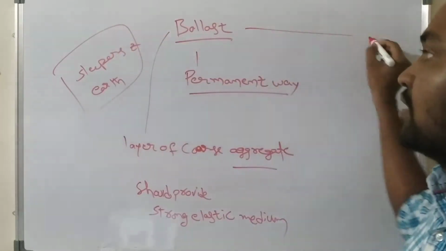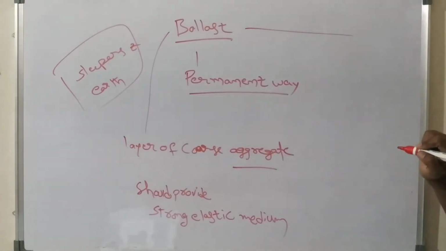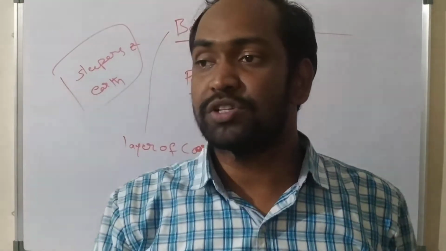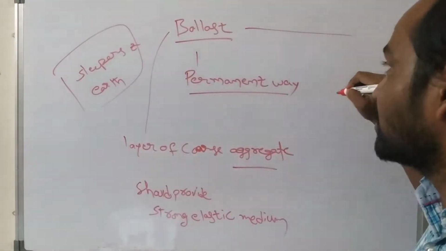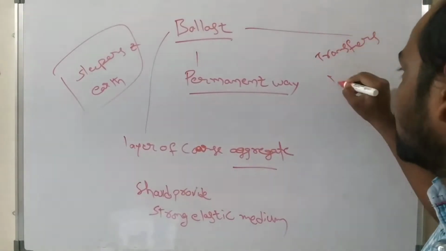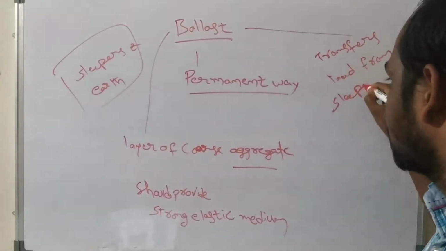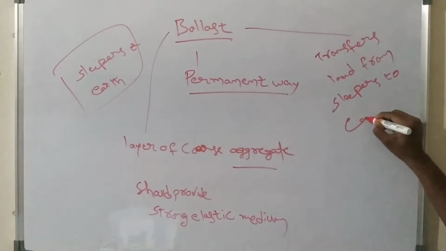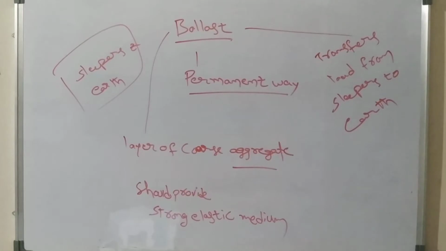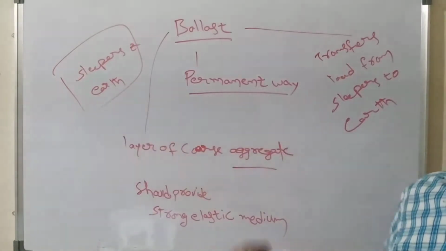And one more thing, the major role of ballast in railway track is that it transfers the loads from sleepers to the earth through a larger area. What is the role of ballast in railway track? It transfers load from sleepers to ground or earth over a large area. That is the main role of ballast. It is also a requirement that ballast should provide a strong elastic medium between sleepers and earth in a railway track.